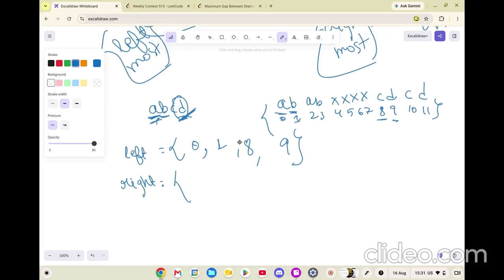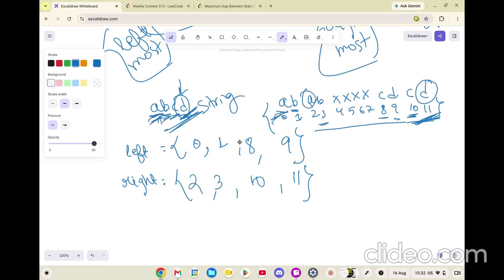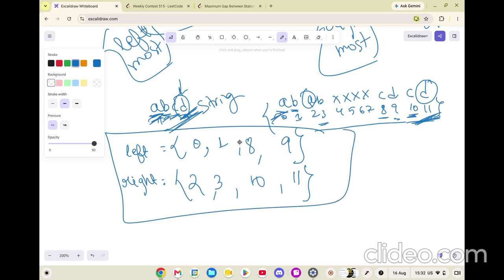So how can we say? We will start from the very end of this string, so that we get the clarity that the rightmost part where the D can be placed is 11. So we'll place 11 at this place. For this C, what is the rightmost place you can have it? It is 10. For this B, it is 3. And for this A, it is 2. Right now we have two arrays, left and right.